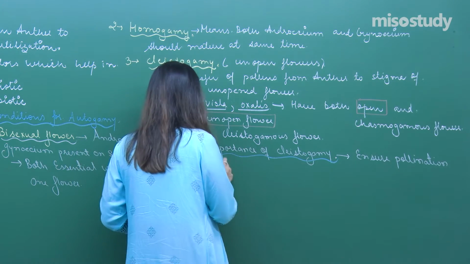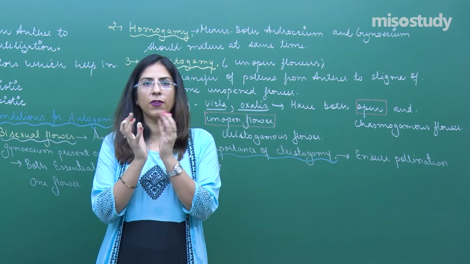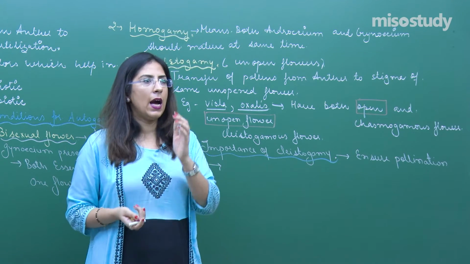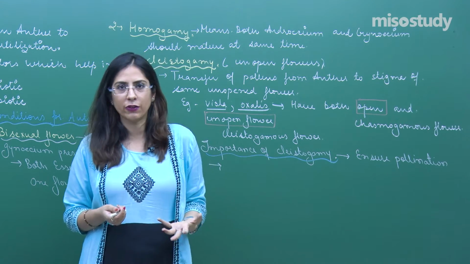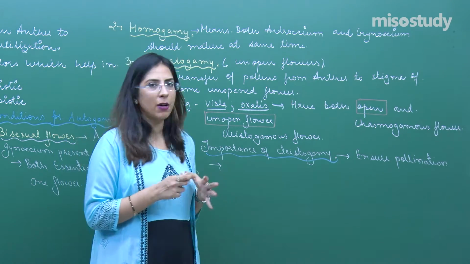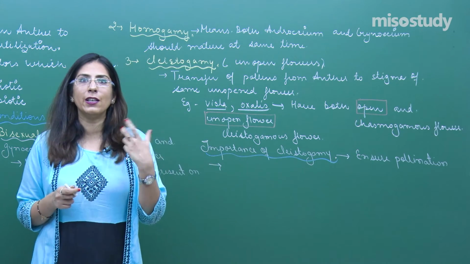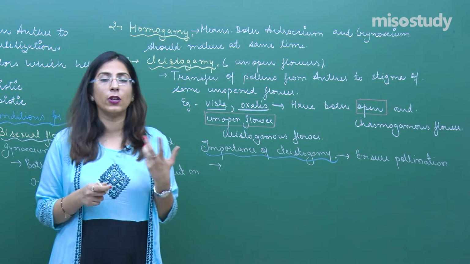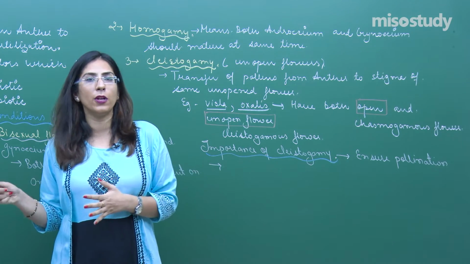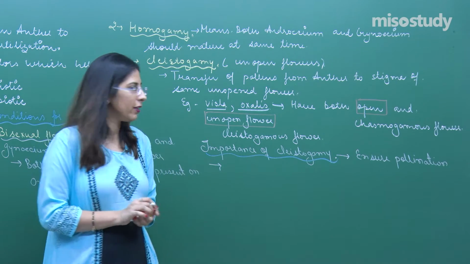And the second point, because it is a closed flower, we do not require much pollen. So they produce a very small amount of pollen, and the formation of colored petals and production of good smell for the attraction of biotic pollinators is not required. So it actually conserves some energy.